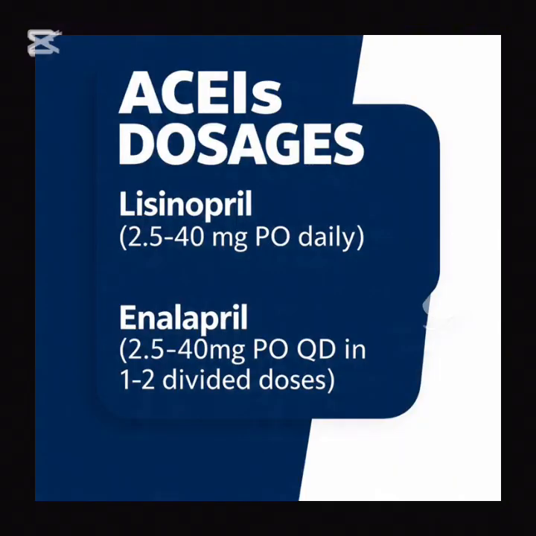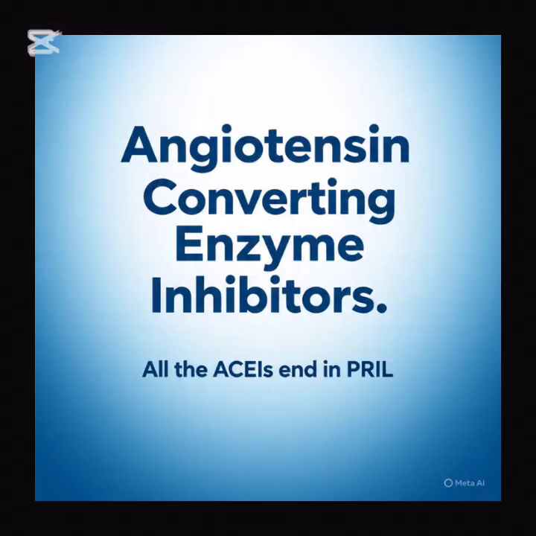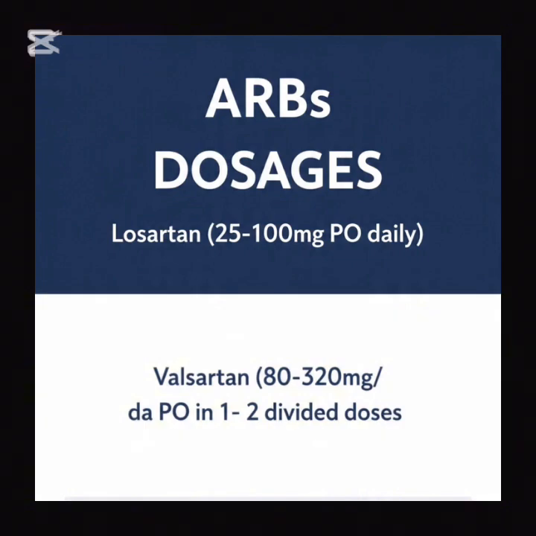Examples of angiotensin converting enzyme inhibitors include lisinopril, enalapril, ramipril. All the angiotensin converting enzyme inhibitor drugs end in pril. Examples of the angiotensin II receptor blockers are losartan, olmesartan, valsartan.